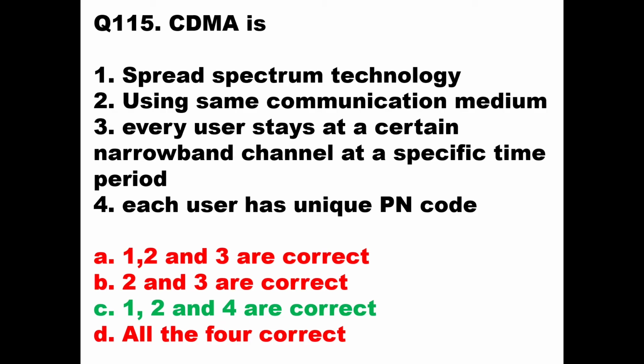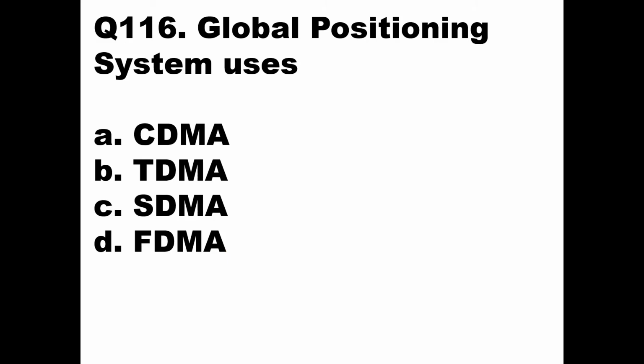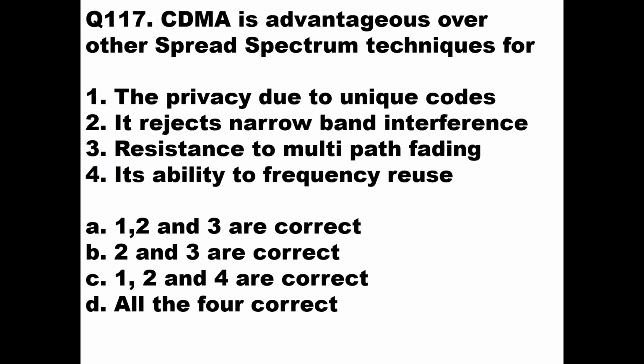That is, CDMA uses spread spectrum technology using same communication medium, and each user has a unique pseudo noise code, PN code. Okay, then we'll go to the next question, question number 116. Global Positioning System uses CDMA, TDMA, SDMA, or FDMA. So Global Positioning System uses CDMA, that is Code Division Multiple Access. So here the answer will be Code Division Multiple Access. Then we'll go to question number 117.